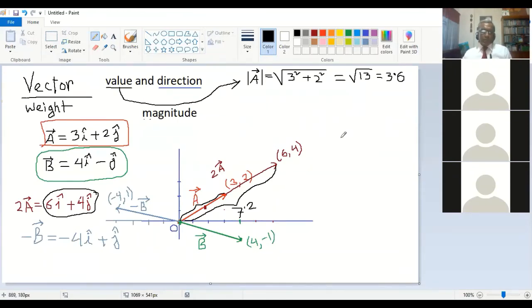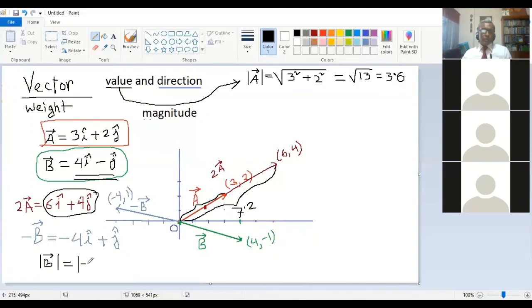Very simple. So you can check with the magnitude of the b vector. If it is the magnitude of b, you can find out the length of the vector. What is the length of the vector? Minus 4 squared plus 1 squared.